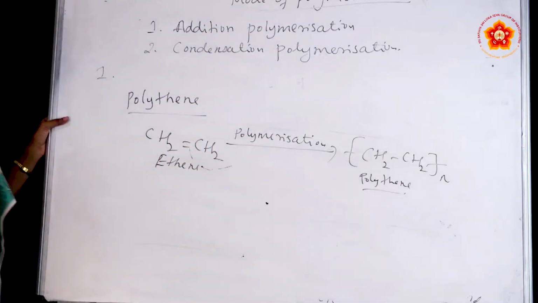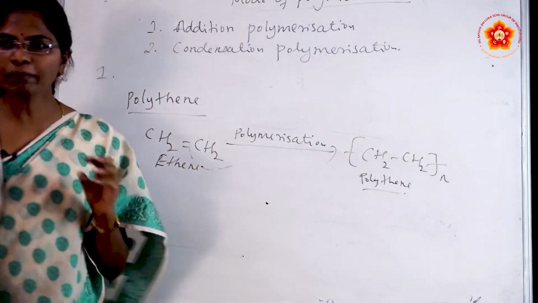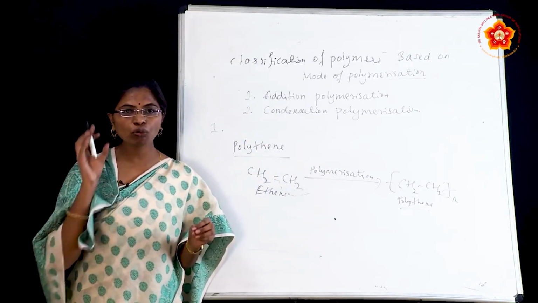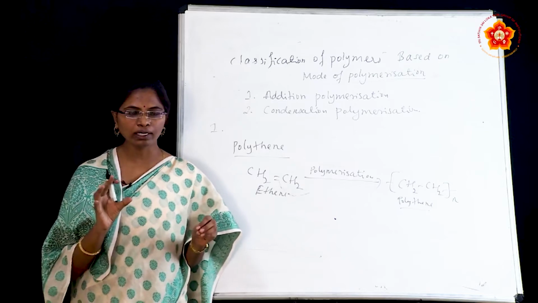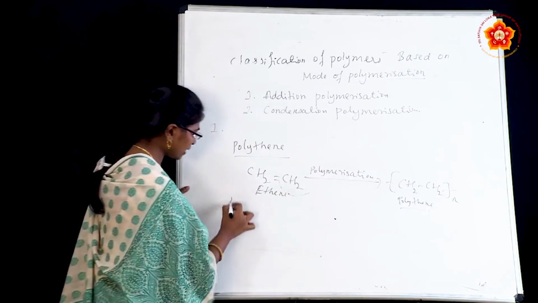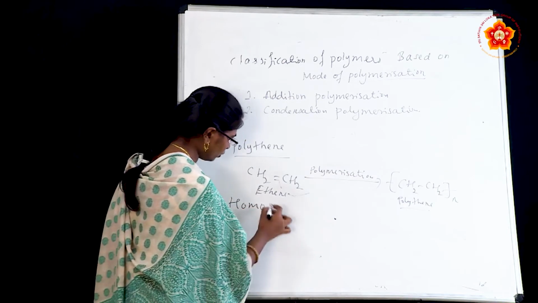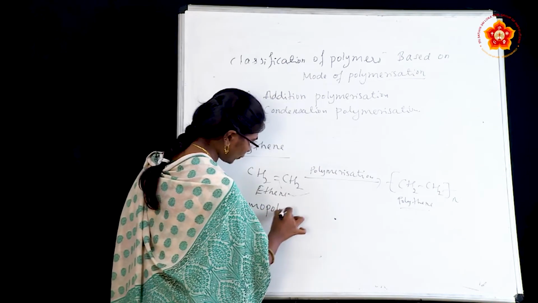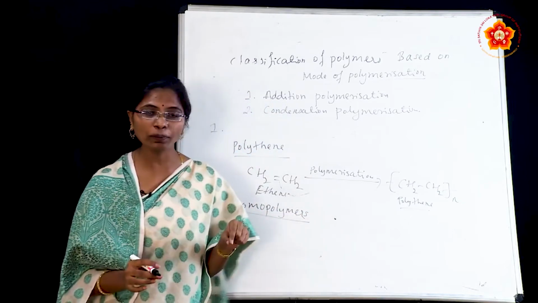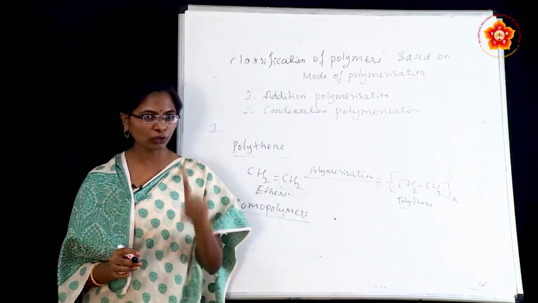And here, if the polymers are formed from only one kind of monomer, that is called a homopolymer. All of you remember, it is very important for the examination also. Homopolymers are formed by only one kind of monomer.